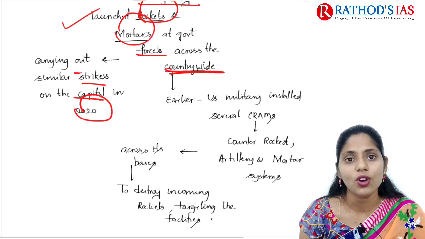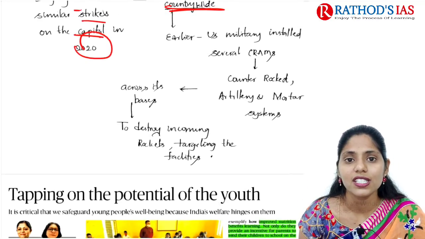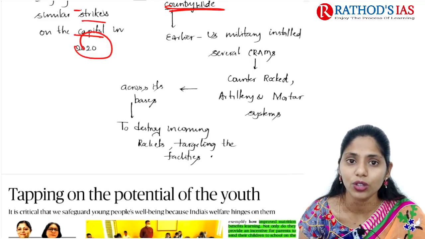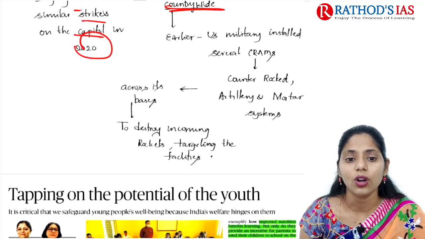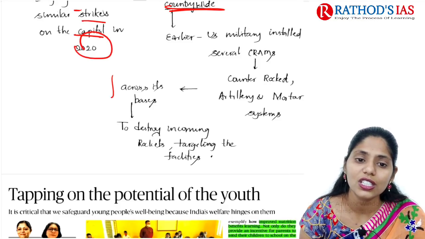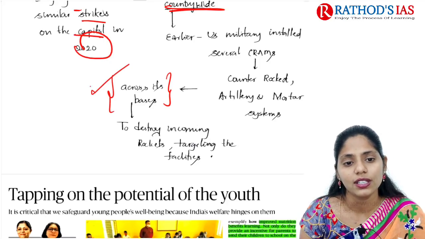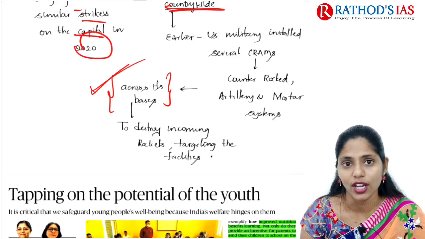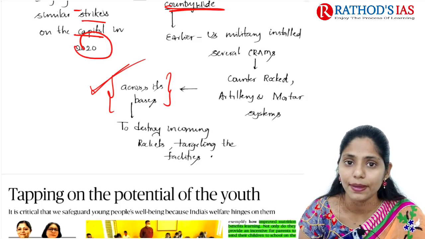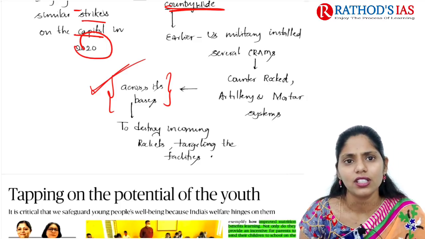Earlier, the US military installed several C-RAMs, which stands for counter rocket, artillery and mortar systems, across its bases. But the US is withdrawing and NATO forces are withdrawing. Because of this, this step is now taken by the Afghan authorities, mainly to safeguard their capital as well as their airport in Kabul. Okay, so this is about this topic.